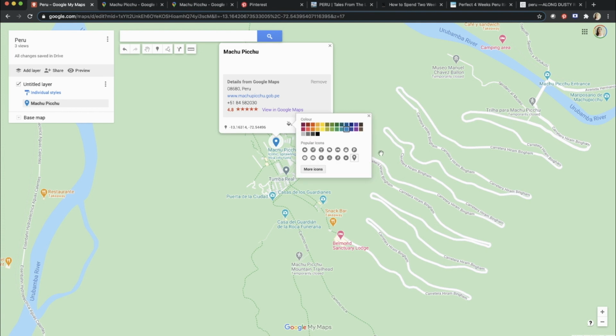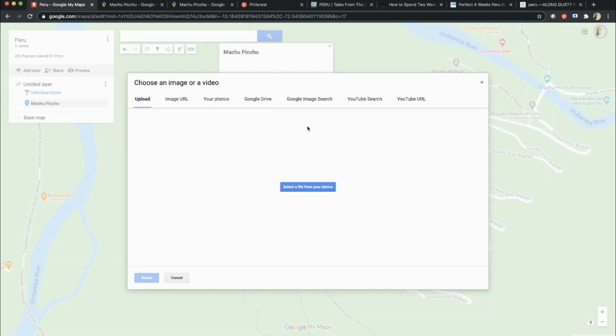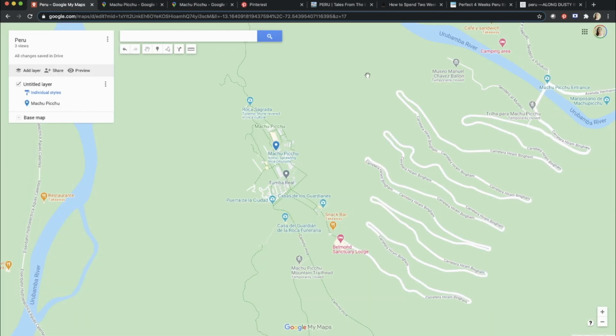At the paint bucket, you can personalize your icon with color and icon. We'll get back to this later. At the pencil, you can rename it and even add description. And you can also add photo by uploading it from your computer, from your drive, and you can even make a Google image search. Okay, looks like we added our first pin to the map.